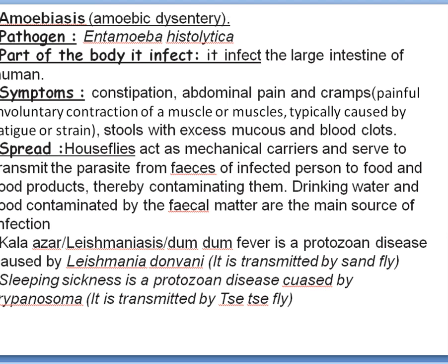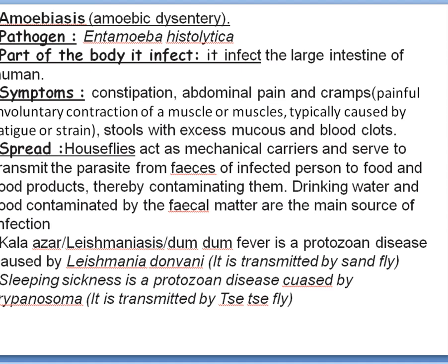Now, symptoms. Usually the patient will suffer with constipation, abdominal pain, and cramps. What do you mean by cramp? It is a painful involuntary contraction of the muscles. Fine. And the stool contains mucus and blood clot.